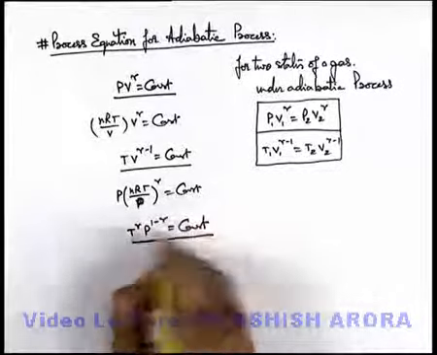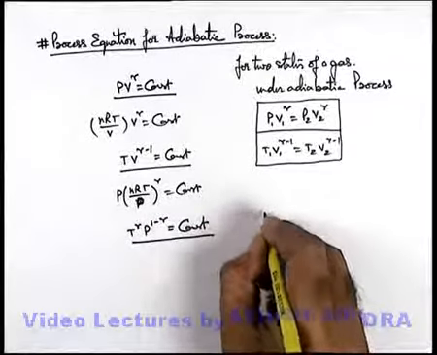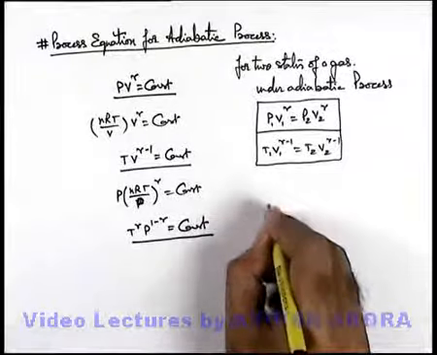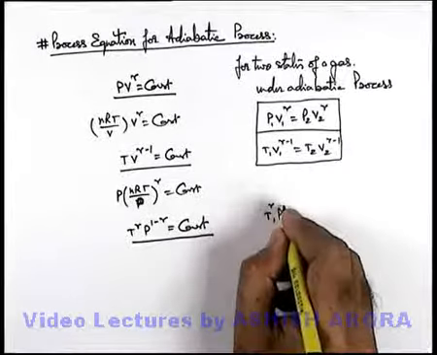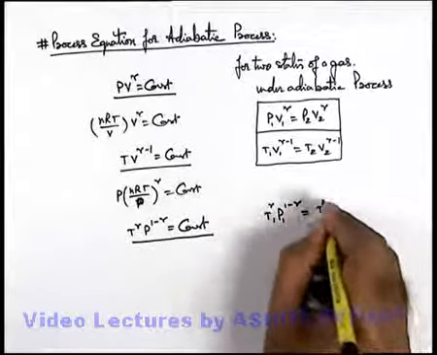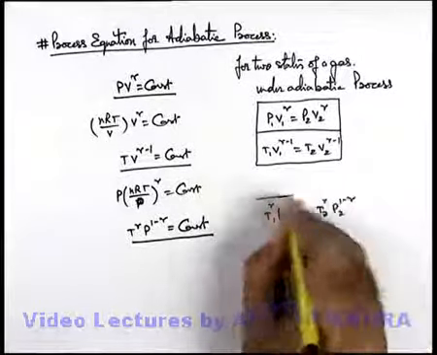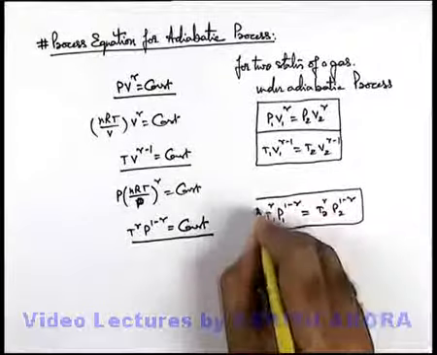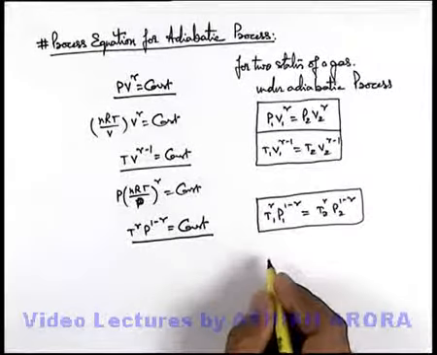Using this we can relate temperature and pressure as T1^γ P1^(1-γ) = T2^γ P2^(1-γ). This is the relation we can use to relate temperature and pressure.